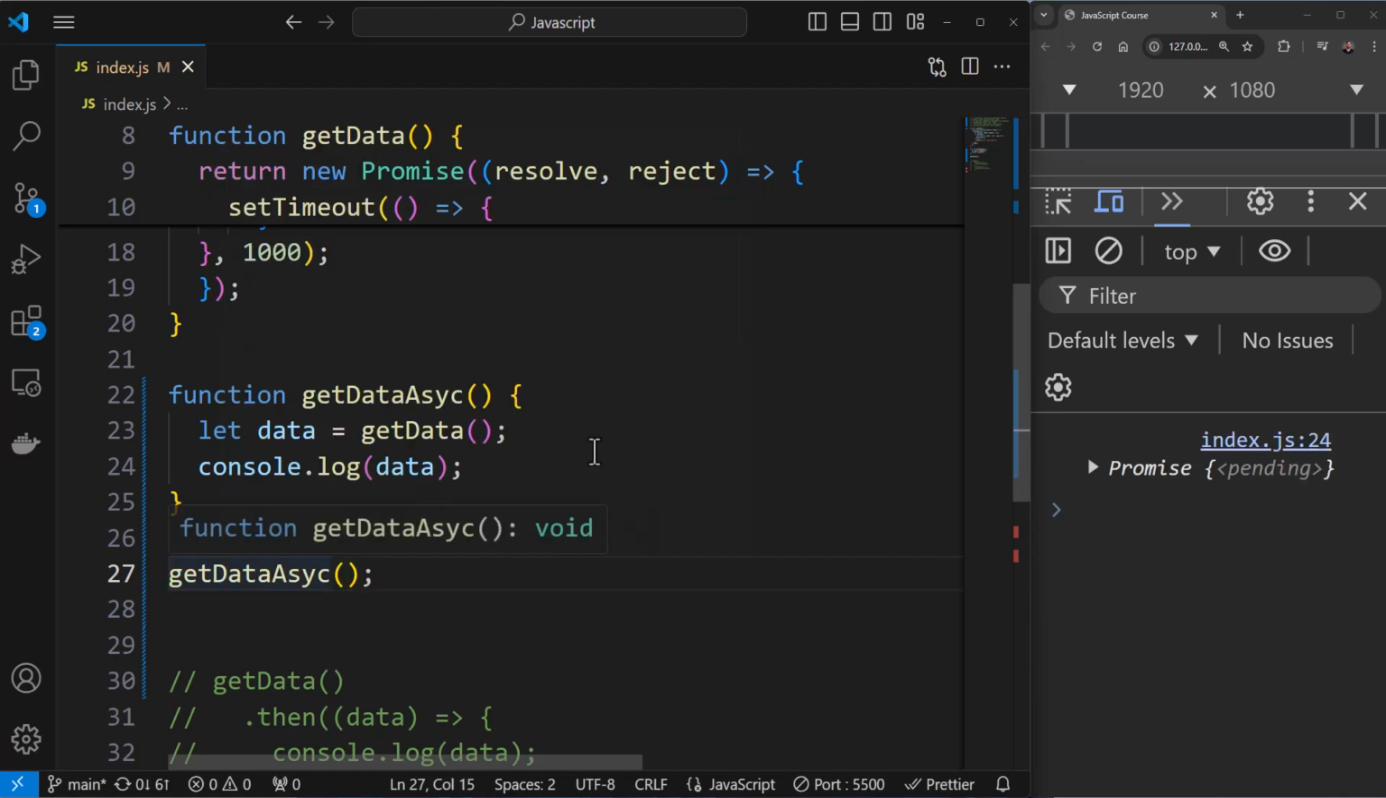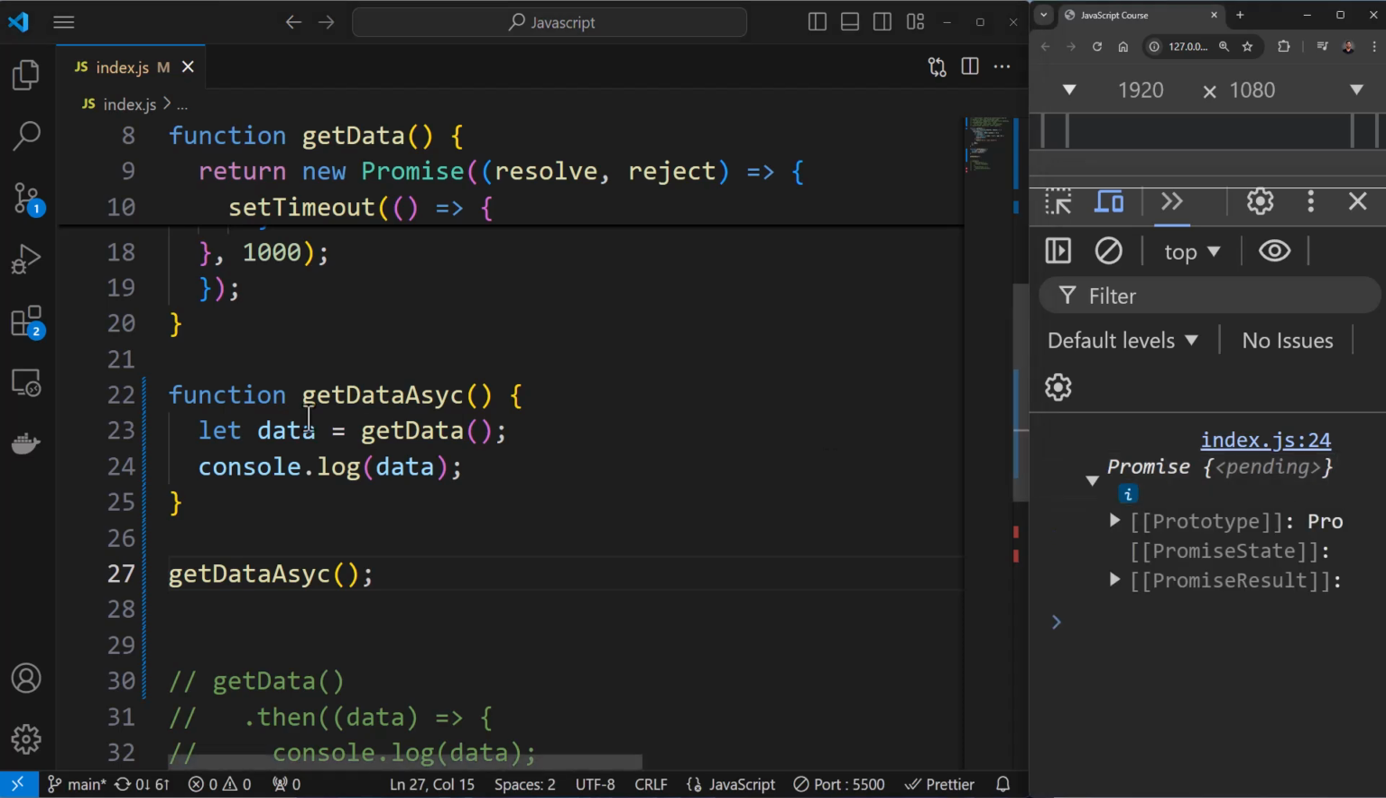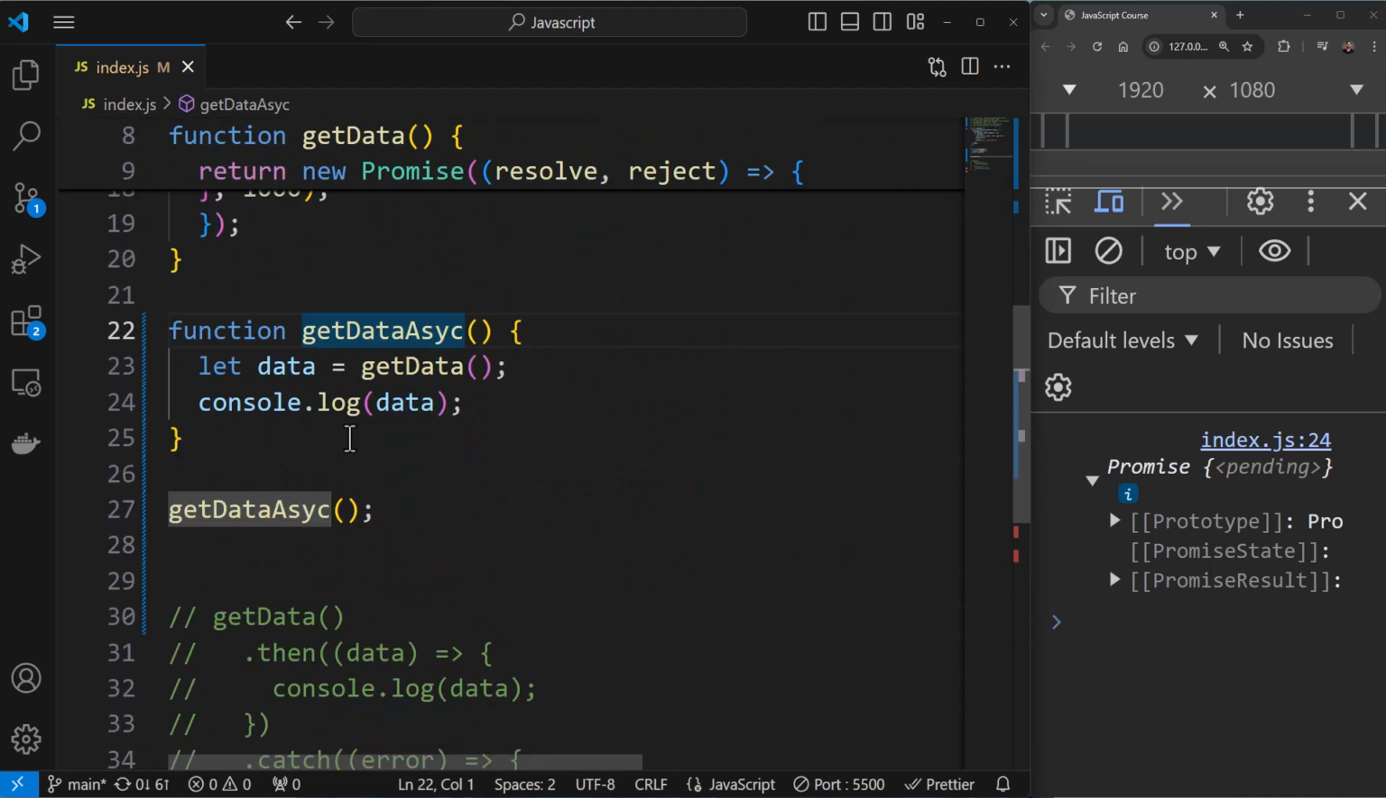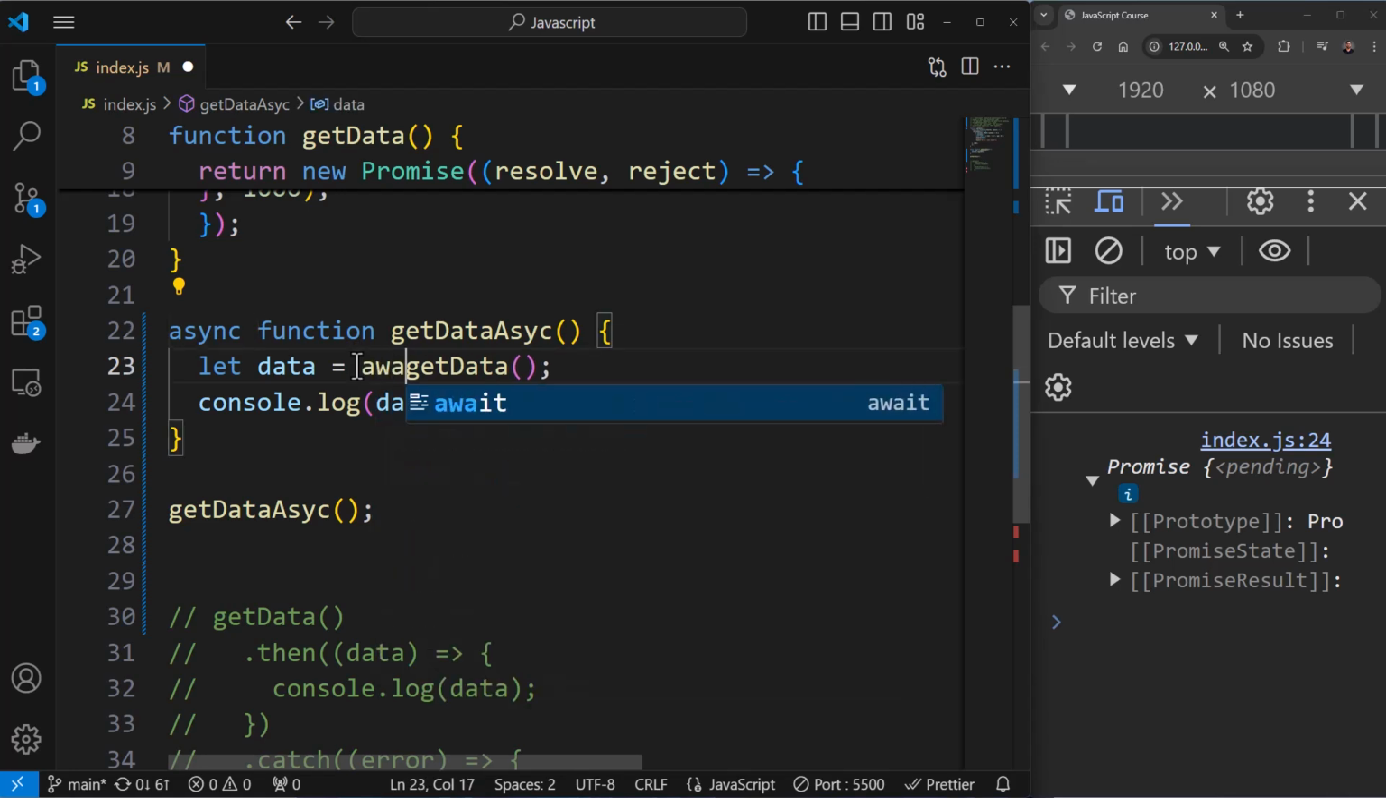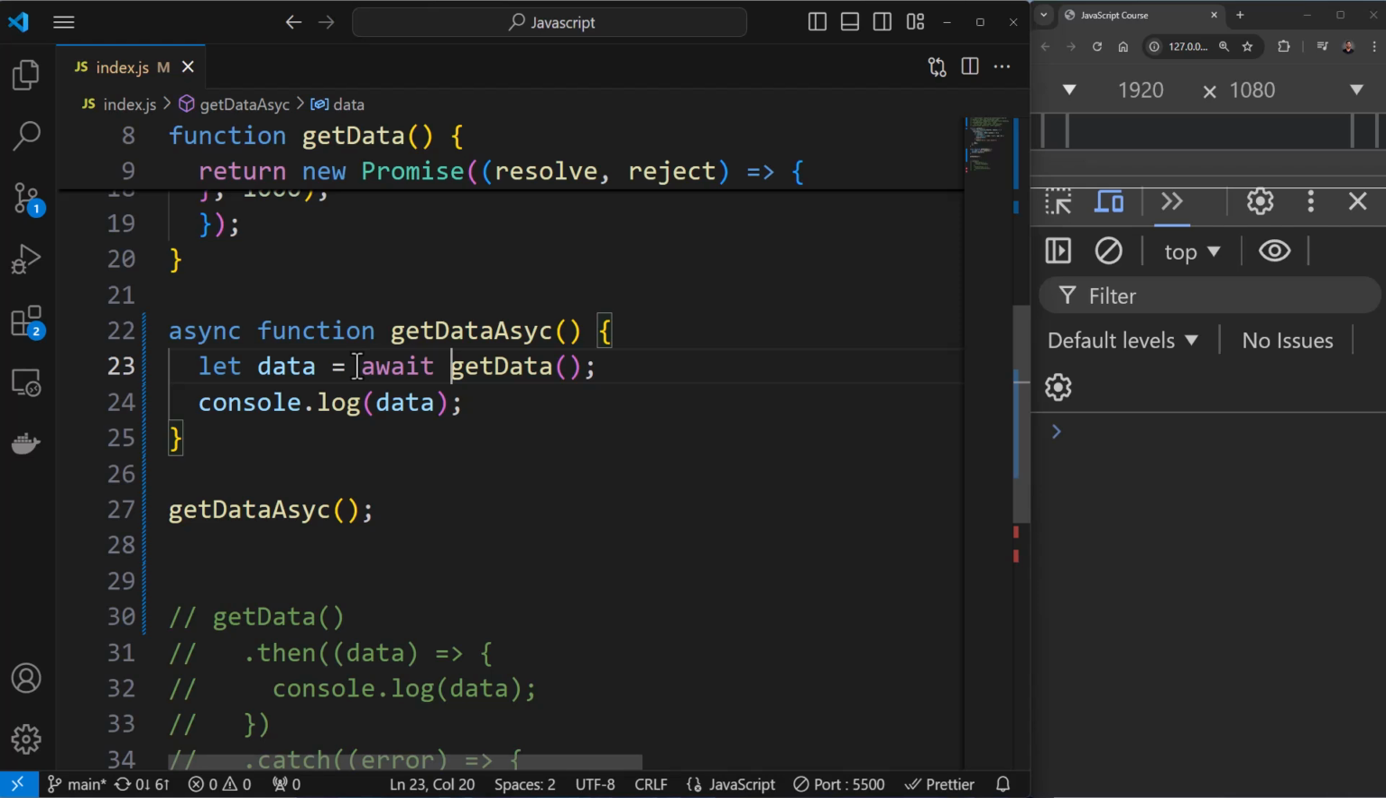And I would save this. Okay. So you are getting a promise now. You are not getting the result. How would you get the result? To get the result using async and await keywords, you can make use of async like this, and you can add await over here like so. And you would get the data now.